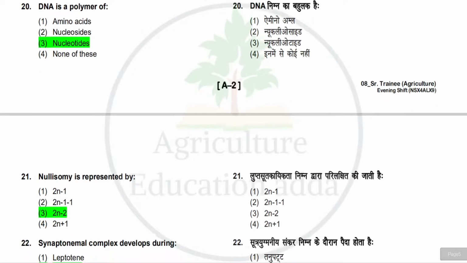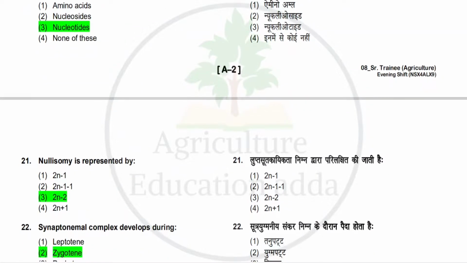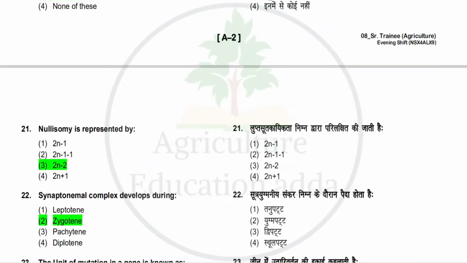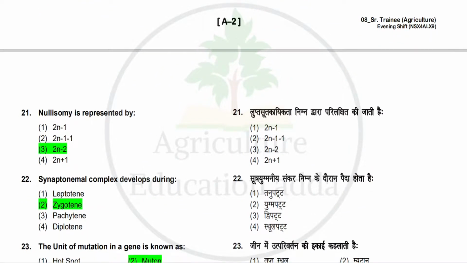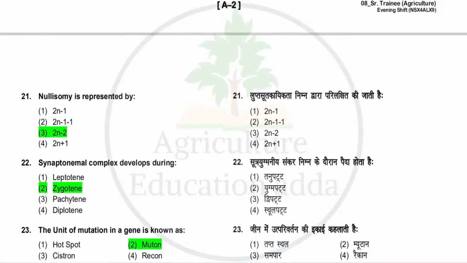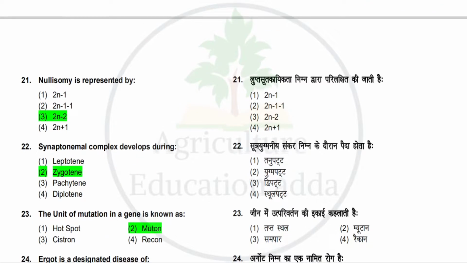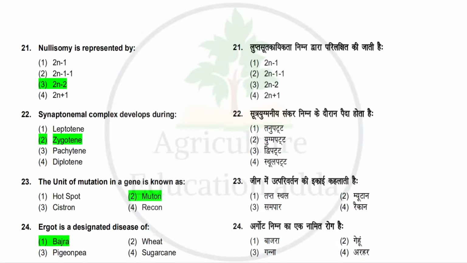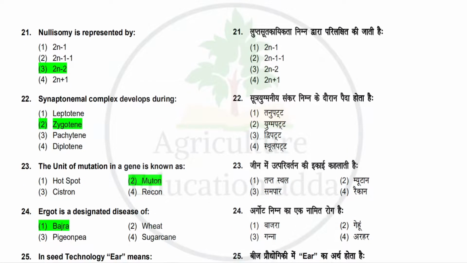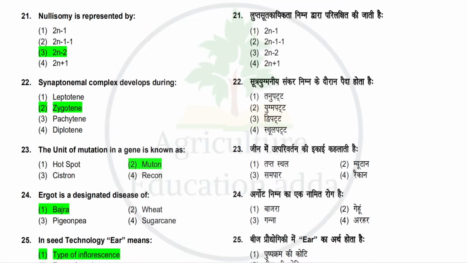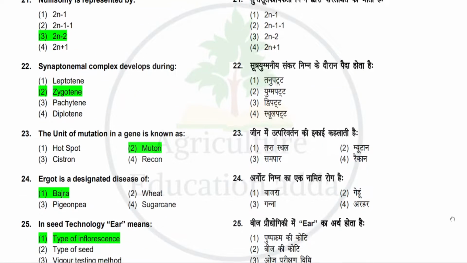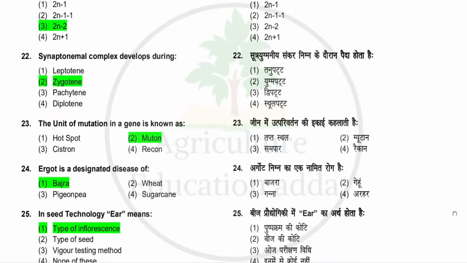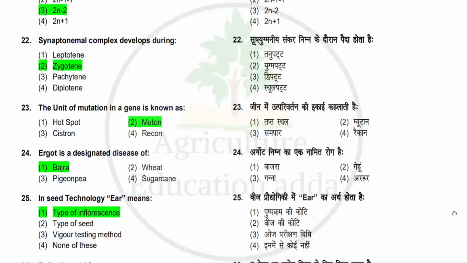Next question is nullisomic is represented by. Options: 2n minus 1, 2n minus 1 minus 1, 2n minus 2, 2n plus 1. So the correct answer is 2n minus 2. Next question is synaptonemal complex develops during. Options: leptotene, zygotene, pachytene, diplotene. So the correct answer is zygotene. Next question is the unit of mutation in a gene is known as. Options: hotspot, muton, cistron, recon. So the correct answer is muton.